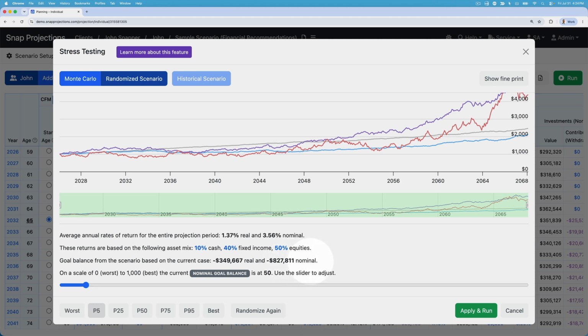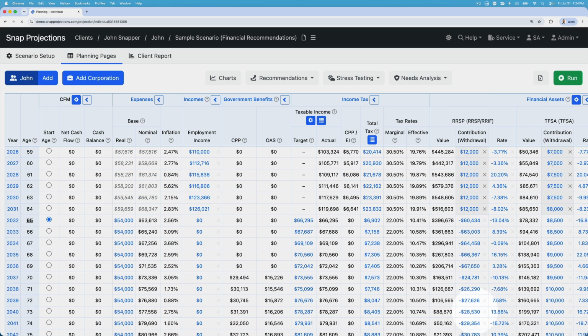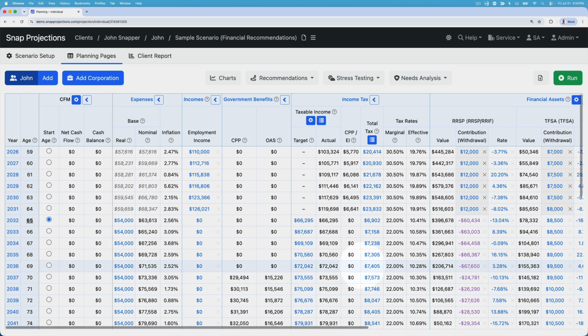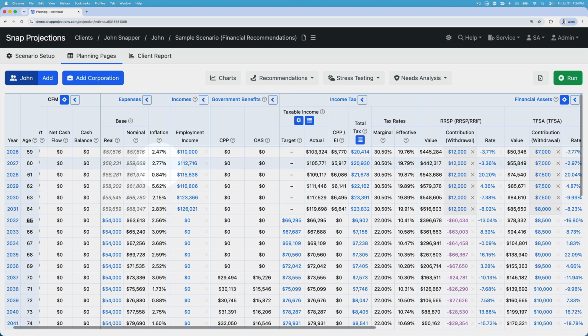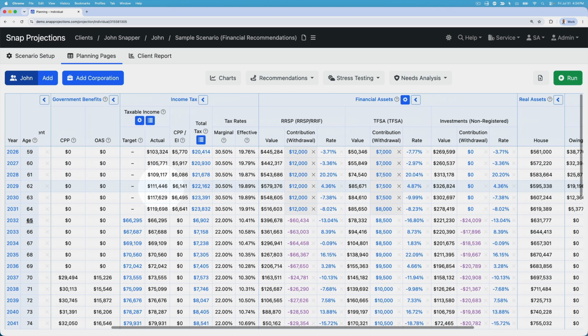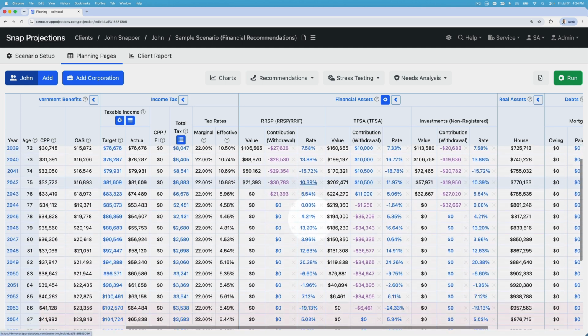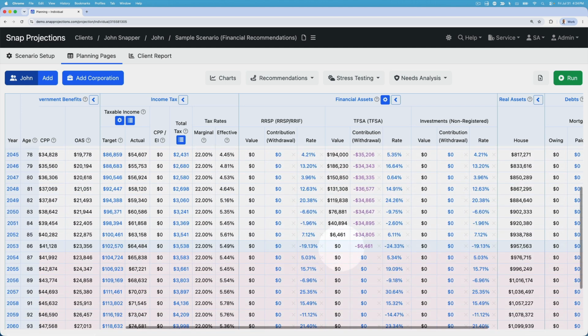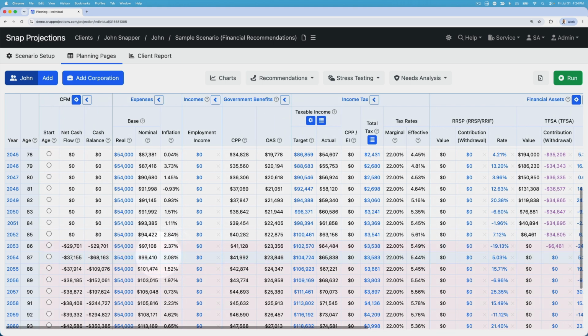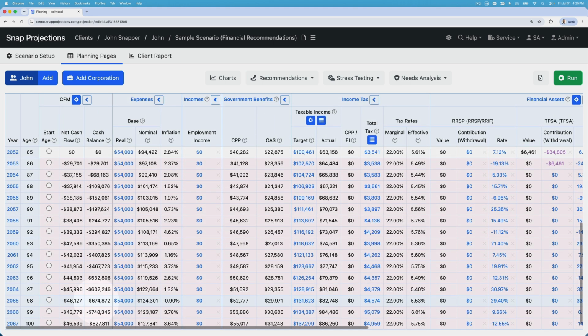Beyond just looking at the rates themselves, we can go a step further and actually apply those rates to the underlying scenario and really dive into the numbers. So here we can see the variability of inflation. We can see the rates of return being applied to the plans. And as we scroll down, we can see when they're expected to start running out of money. We can see that pink shading. We can see their cash balance is negative and they're borrowing money. And then they have a total shortfall of 827,000.